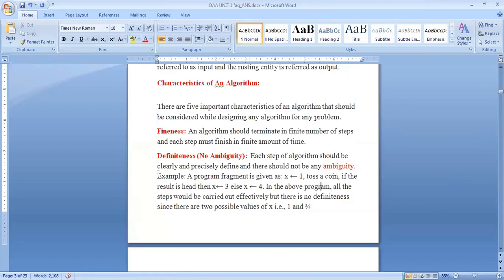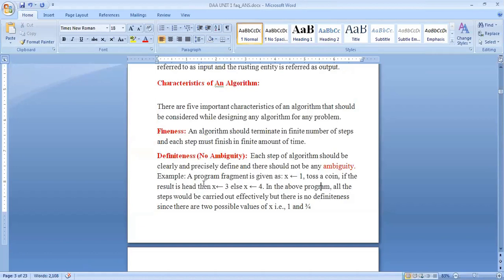Okay, example. A program fragment is given as x assigned with 1, toss a coin. If the result is a head, then x is assigned with 3, else x is assigned with 4.